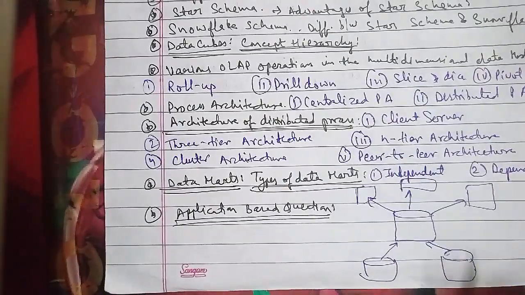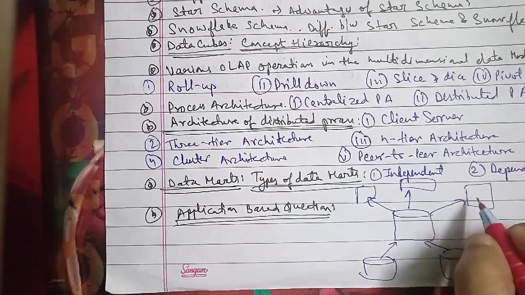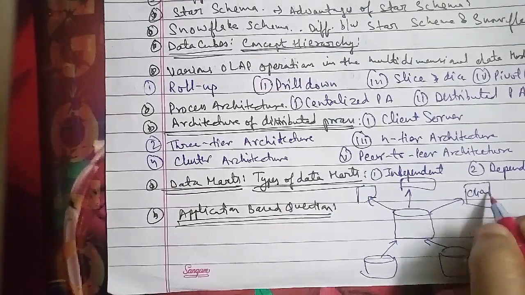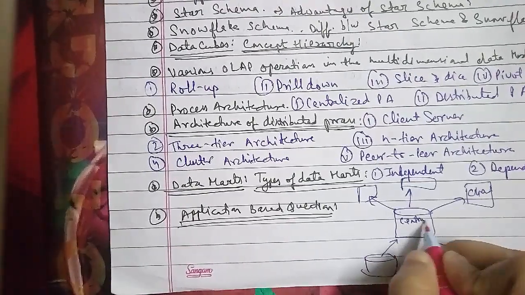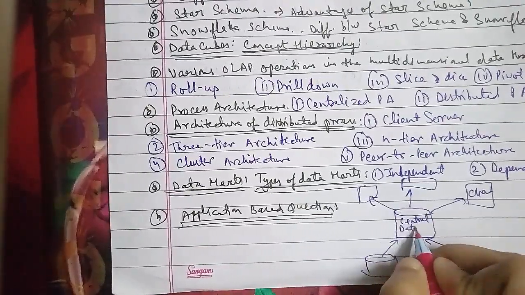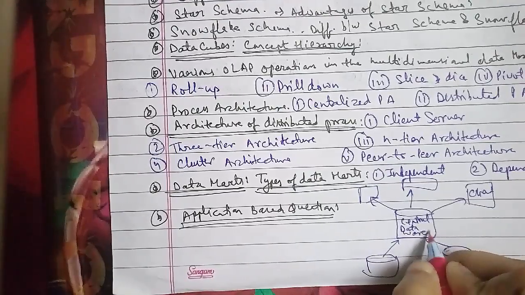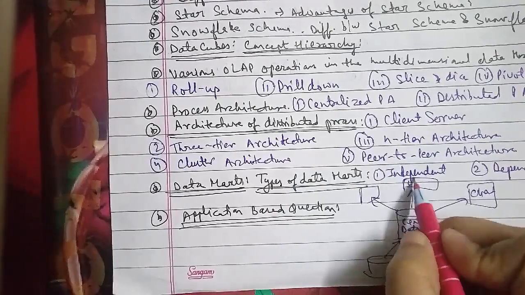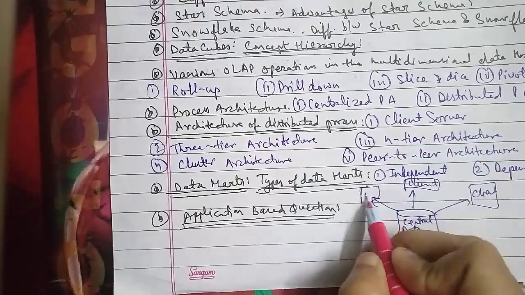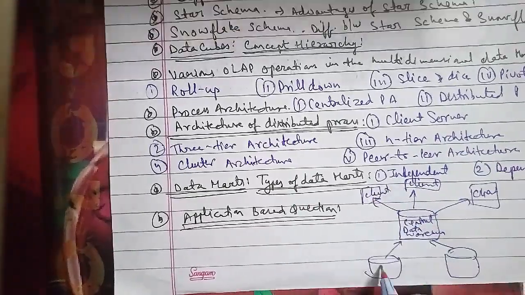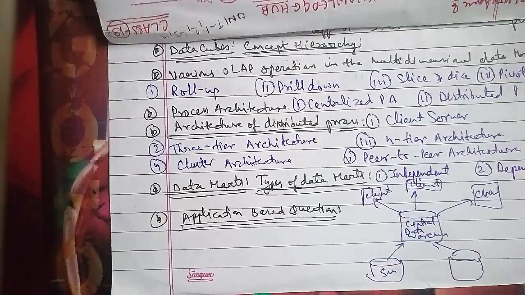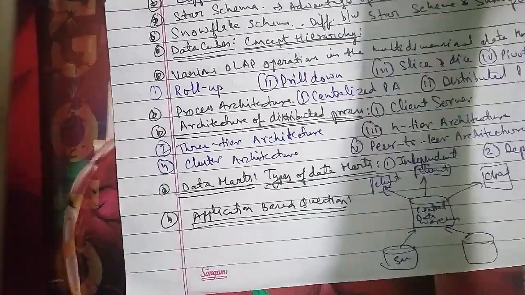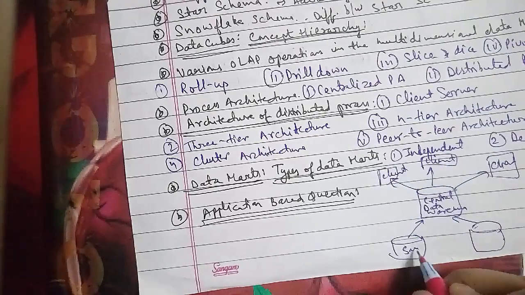Now we'll go ahead with another question, and that is to illustrate the shared disk architecture with the help of a diagram, and that is a long diagram. So we'll discuss it as follows. In this case we have an interconnection network, then we have processor units, then we have local memory, and then we have a global shared disk subsystem, and that is known as distributed memory shared disk architecture.